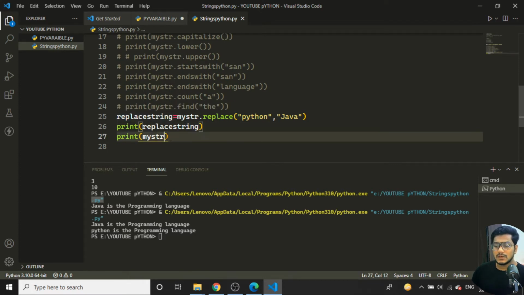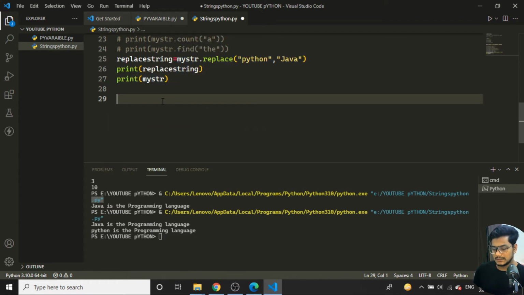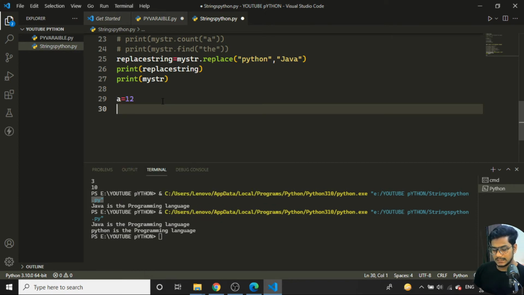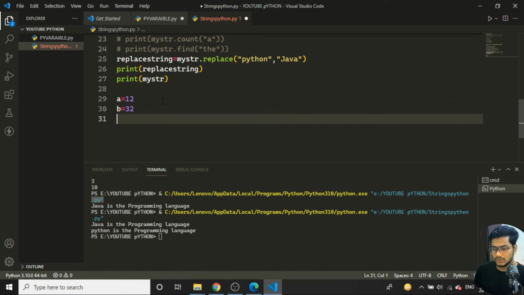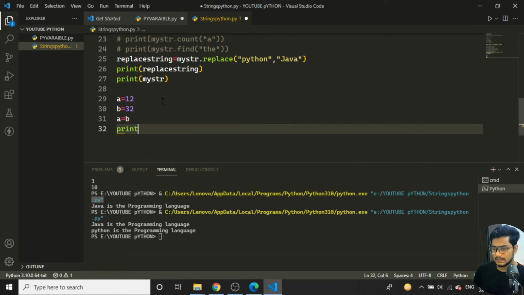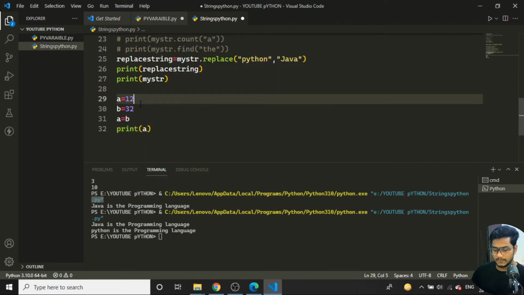Okay. So now let's suppose I'll tell you one thing. Next, a is equal to 12. Then again b is equal to 32. Then a is equal to b. Then if I try to print the value of a, what will be the value?